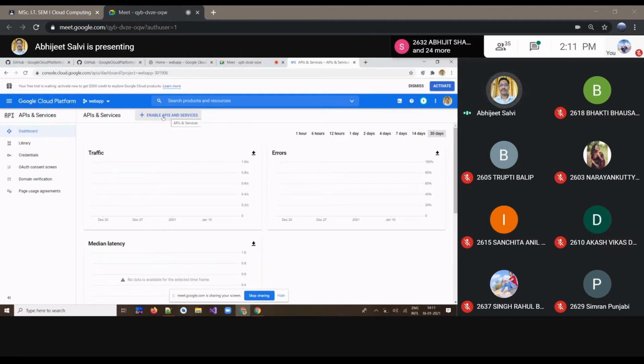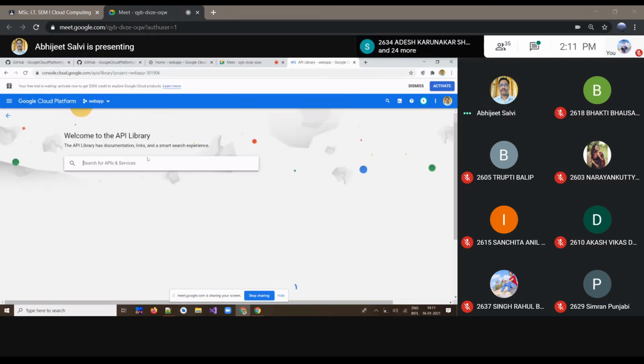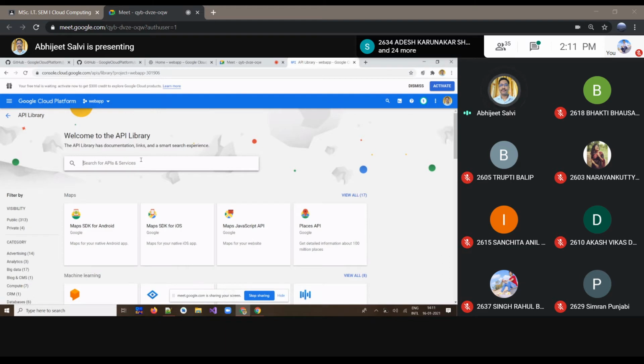So for that, you have to just click on this plus sign. And after that, we have to find one of the services over there that is called API and services.